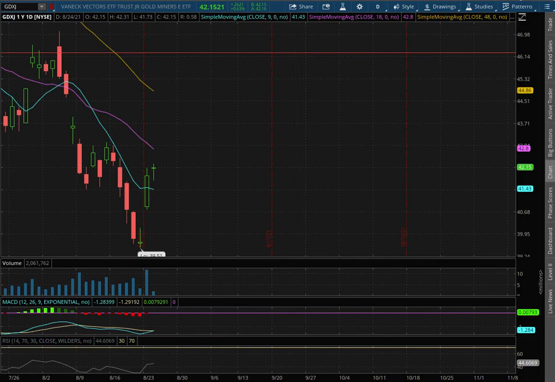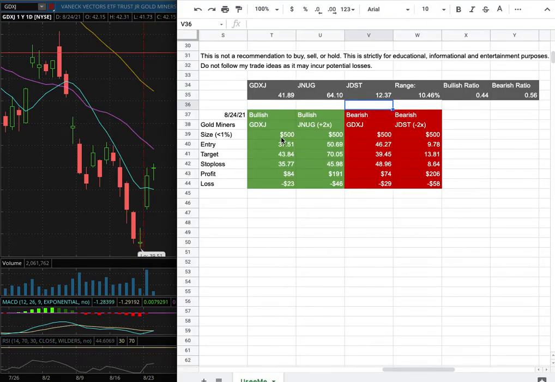As with the trade idea, my position size for it is less than 1% of my portfolio. My long entry is at $37.51. My sell target is at $43.84, and my stop loss is at $35.77.